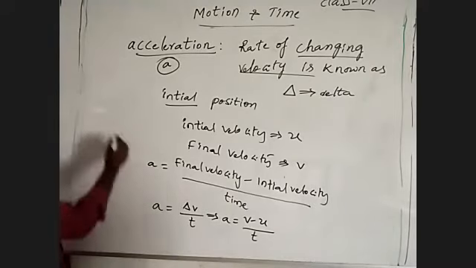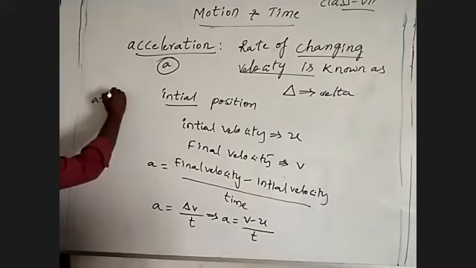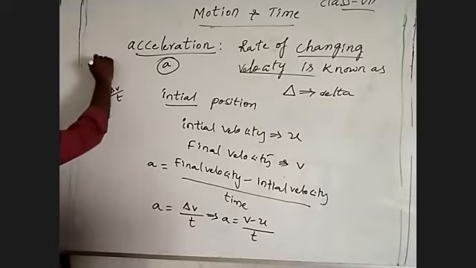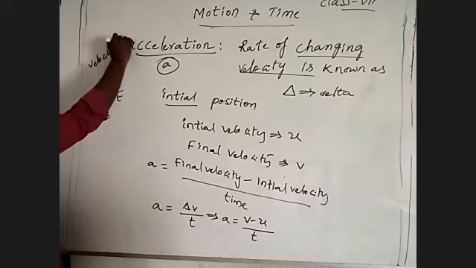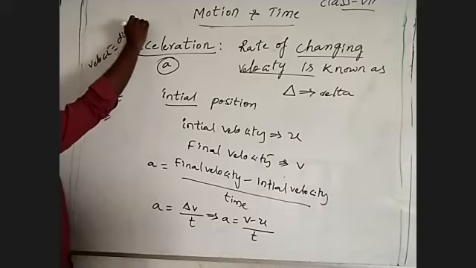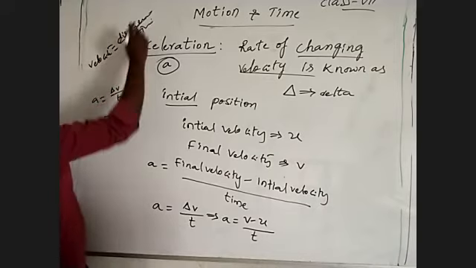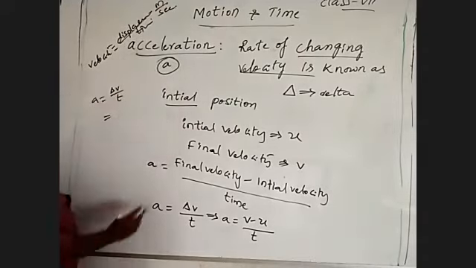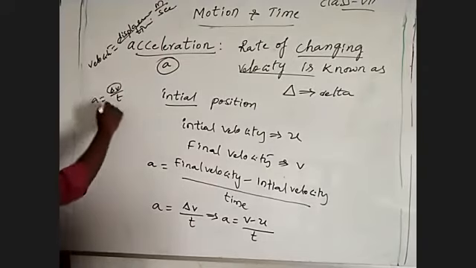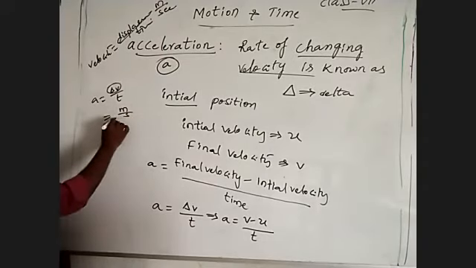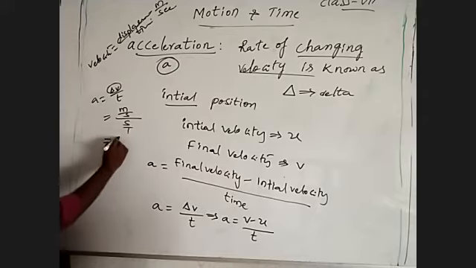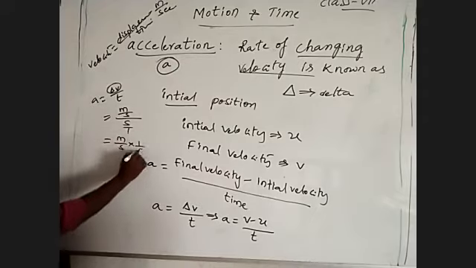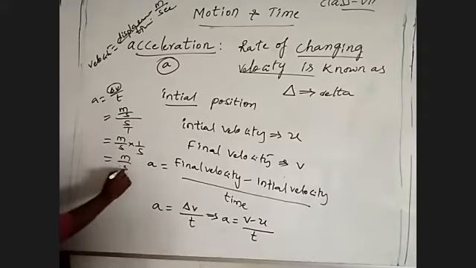So this is velocity only, no? Change of velocity by time. Velocity is equal to displacement by time. Displacement is measured in meters, time is measured in seconds. So velocity is measured in meter per second. Dividing by time again, meter per second into 1 by second, we get meter per second square.